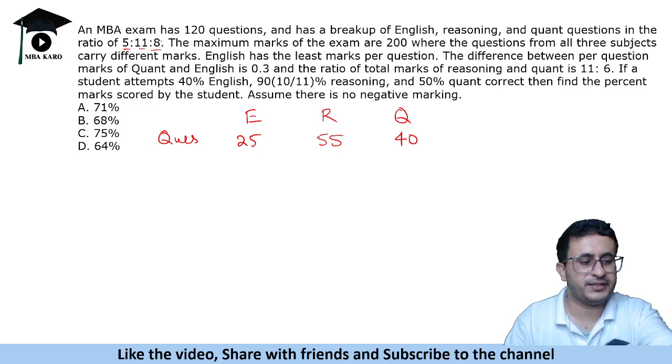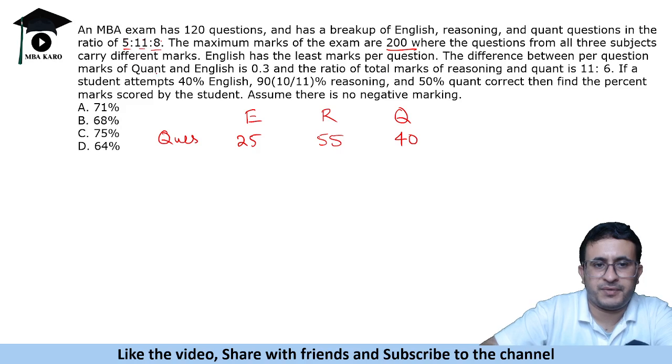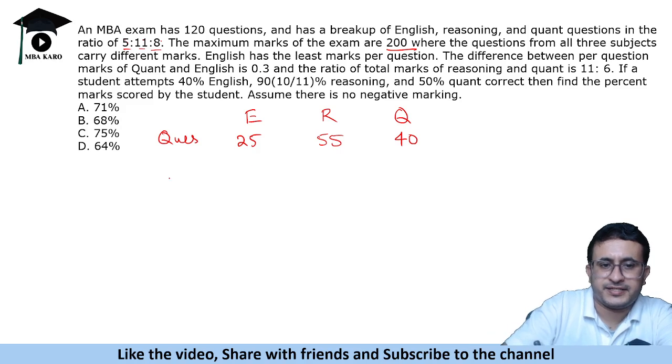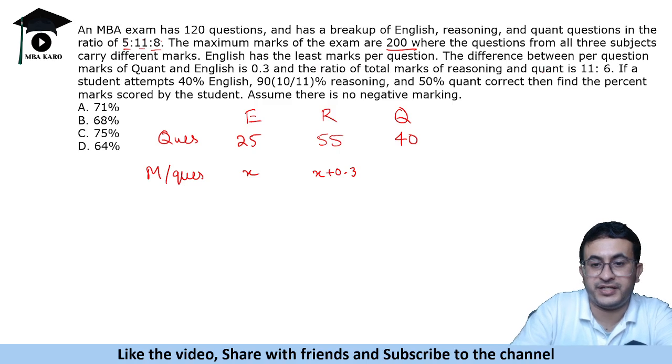Okay, so it says that marks per question is different for each of these. Total marks is 200. The difference between per question marks of quant and English is 0.3. So English has the least marks per question. Let us say this is x, so this will be x plus 0.3. And the ratio of total marks of reasoning and quant is 11:6.